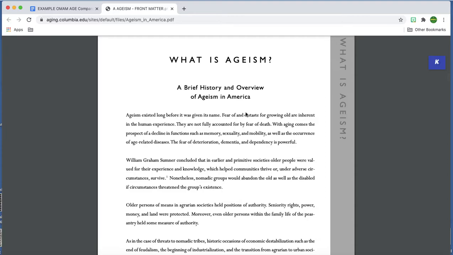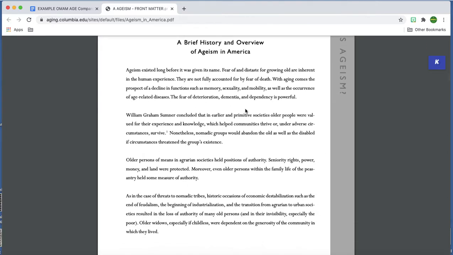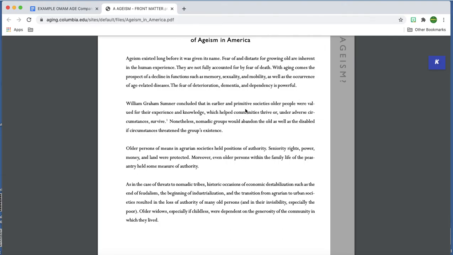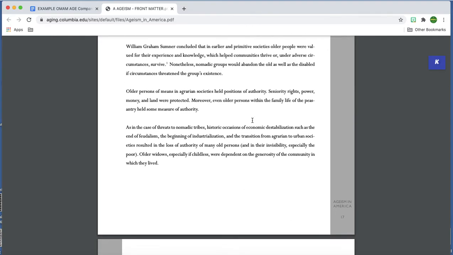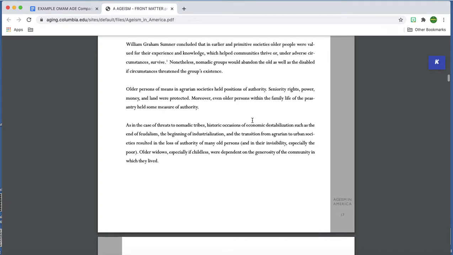Ageism. Okay, here we go. This is a page that looks like it's going to be what I need. I'm skimming. And this is what you're going to do as well. You're going to stop, you're going to skim, you're going to look for information that you think will be helpful.